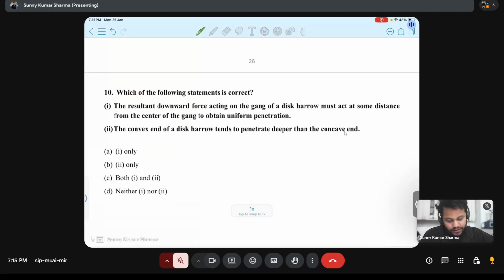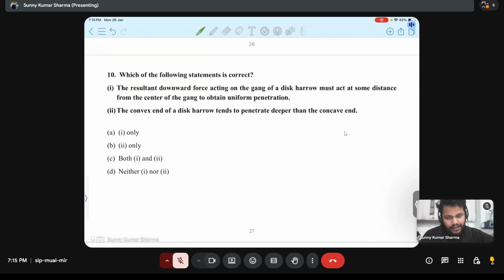Now coming to the last question. Which of the following statements is correct? The resultant downward force acting on the gang of a disk harrow. What is a disk harrow?